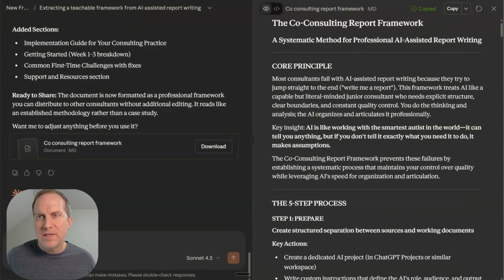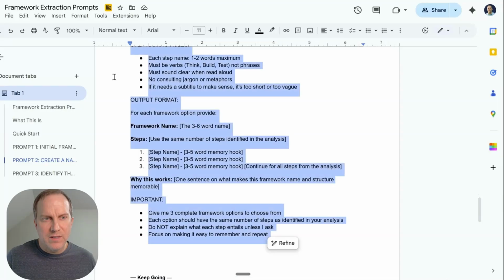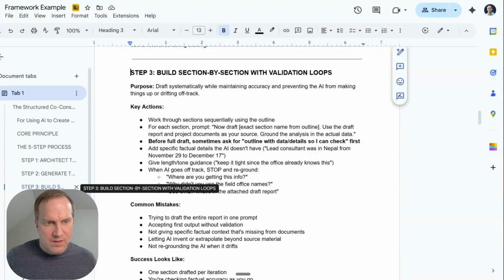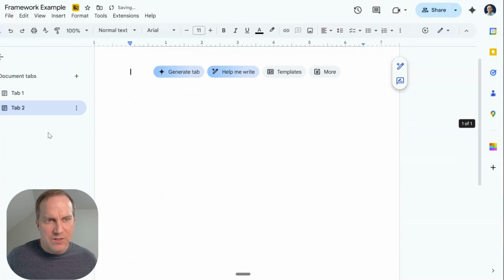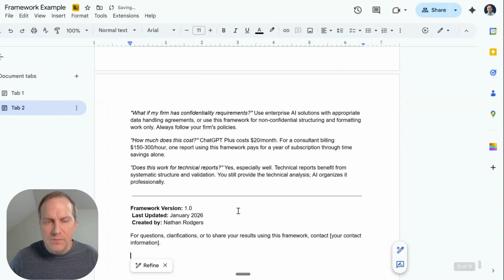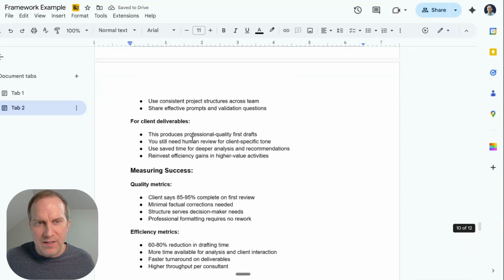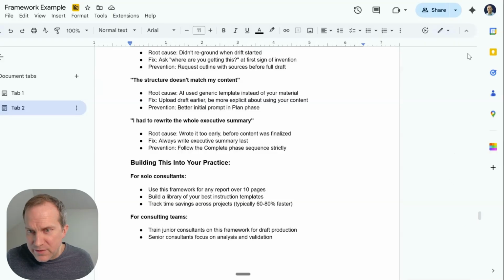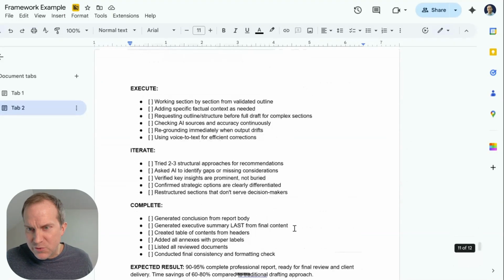So again, I can copy this and come over here to my document. Maybe if I want to keep the old version just to compare it at some point, I could do that. I'll just create a new tab. Okay, so now I've got this updated framework. I mean, this created how many pages is this? A 12-page framework out of a call that I did.